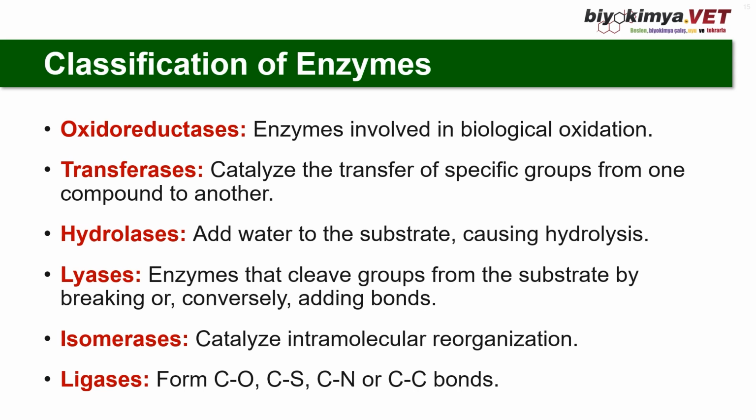Here are some examples. DNA ligase is used to join single-strand breaks in DNA molecules. It plays an important role in DNA replication and repair. Another example is RNA ligase, which ligates breaks in RNA molecules. It functions in processes such as RNA splicing and RNA repair. Another example, amino acid tRNA ligase, enables the addition of amino acids to tRNA molecules, and this is a fundamental step in protein synthesis.